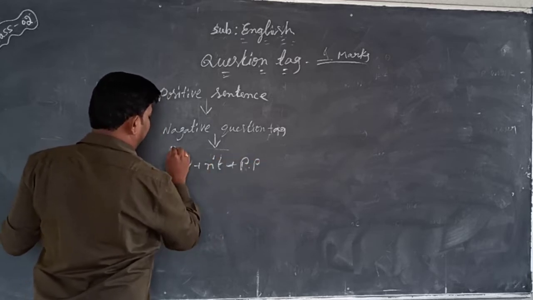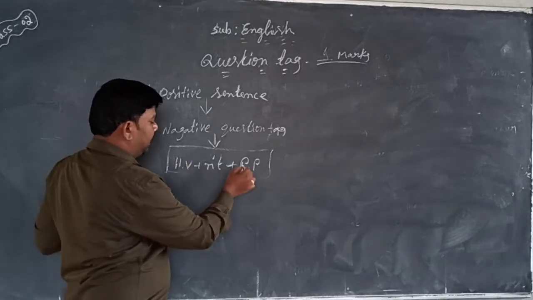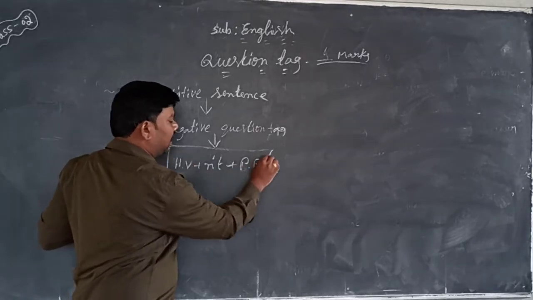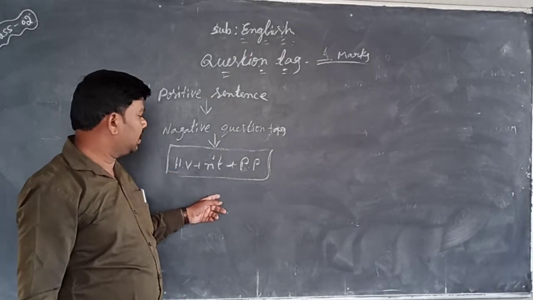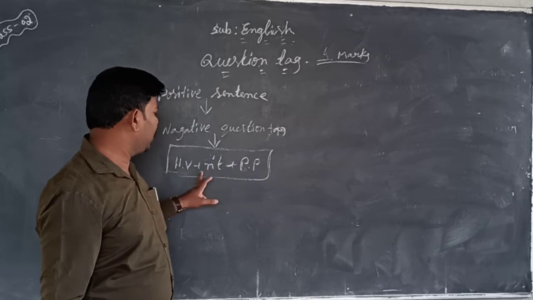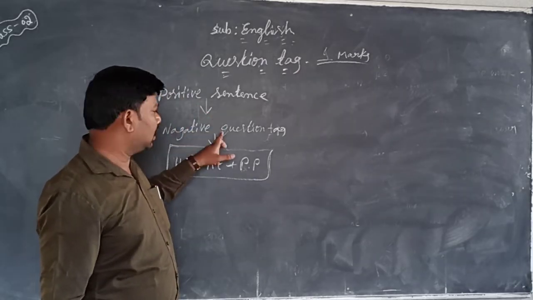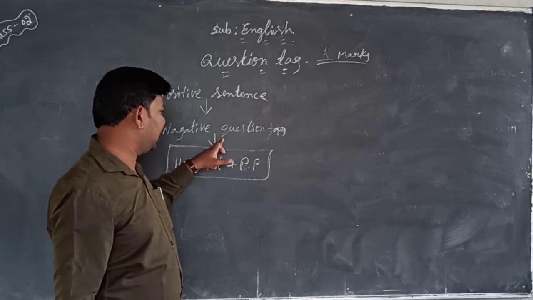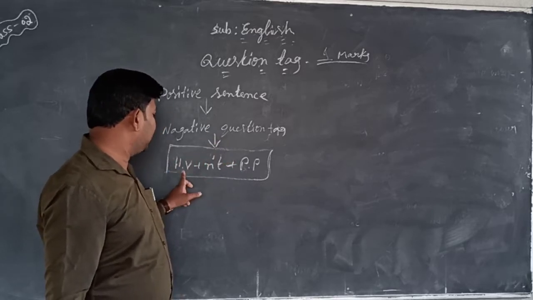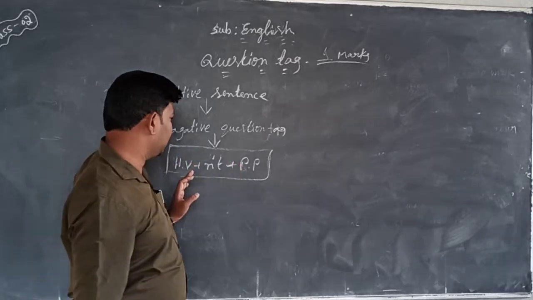PP means personal pronoun, and helping word is the auxiliary. So the structure for a negative question tag is helping word plus not plus personal pronoun. We write the negative question tag when the sentence is positive.